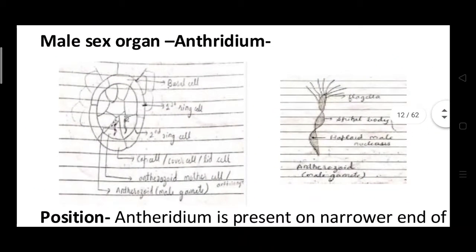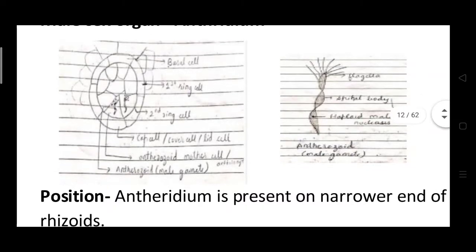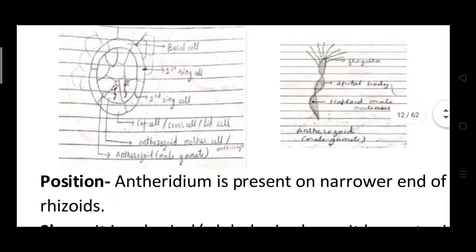In the structure of the antheridium, which is present at the sides, there is the basal cell, and next to the basal cell there are the first ring cell and second ring cell.